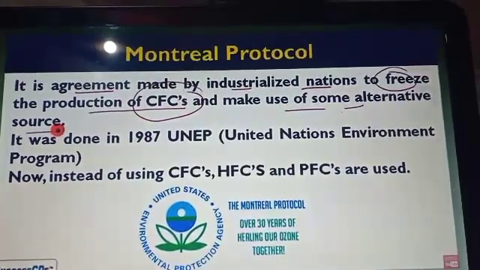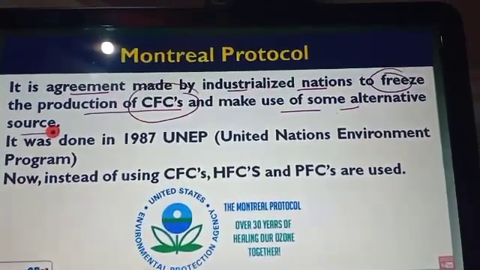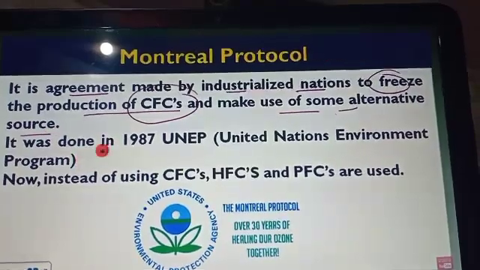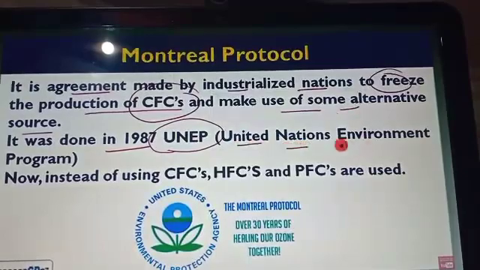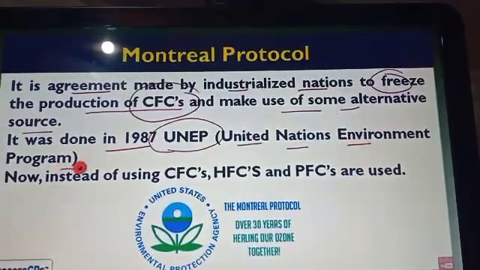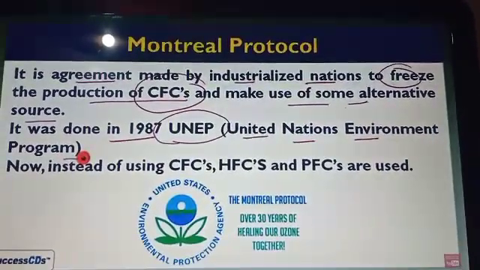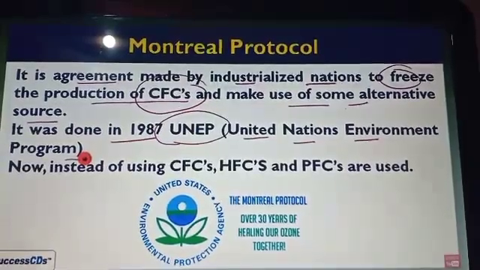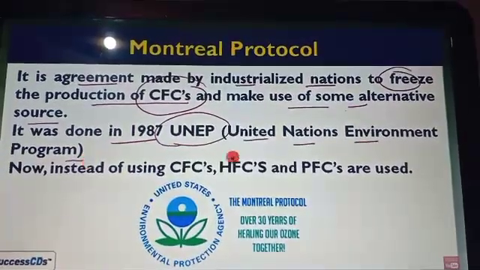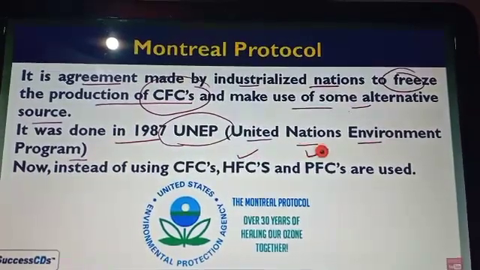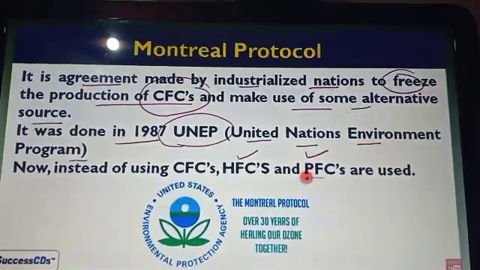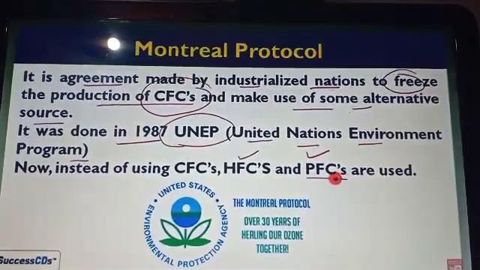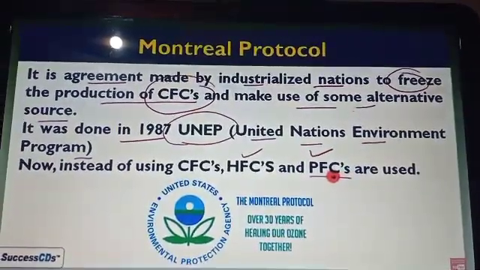It was done in 1987 by UNEP, the United Nations Environment Programme, and they suggested that instead of using CFCs, we have to use HFCs, hydrofluorocarbons, and PFCs, so we can minimize the problem of ozone depletion or the thinning of the ozone.